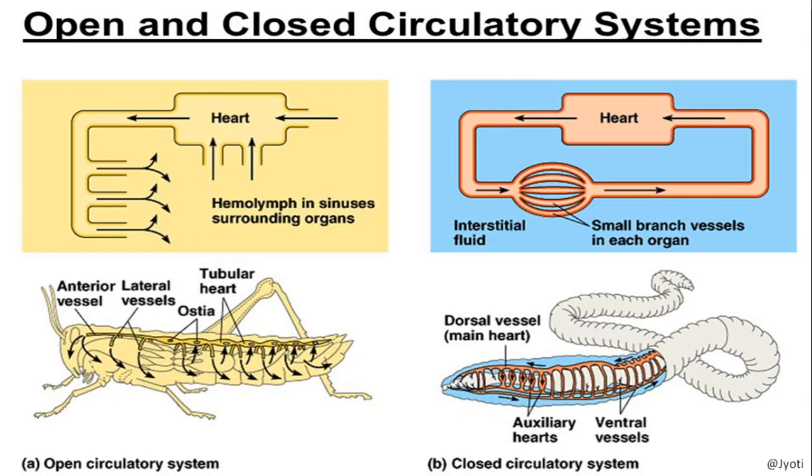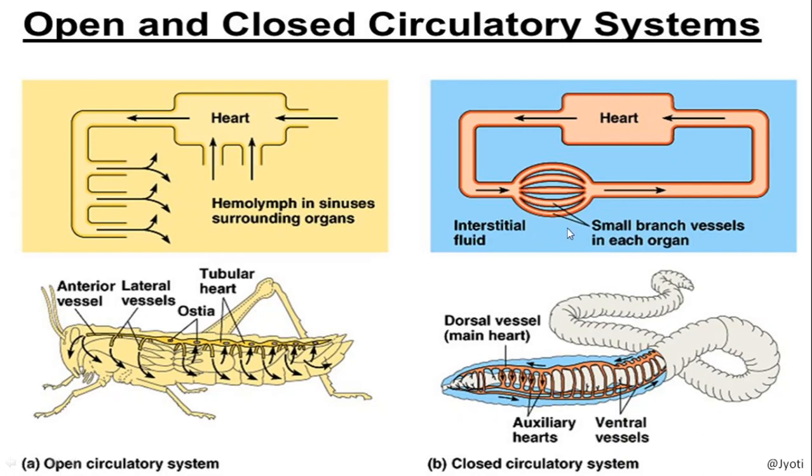So here the cells are directly bathed in the blood or the hemolymph that is pumped out from the heart. But in this case, you can see that the heart is there, and from the heart the blood comes to the organ or tissue through specific blood vessels. Here you can see, the blood vessels are divided into very narrow channels called capillaries.